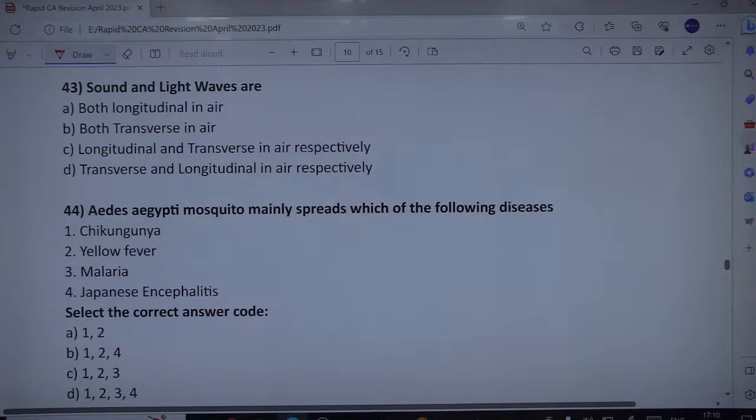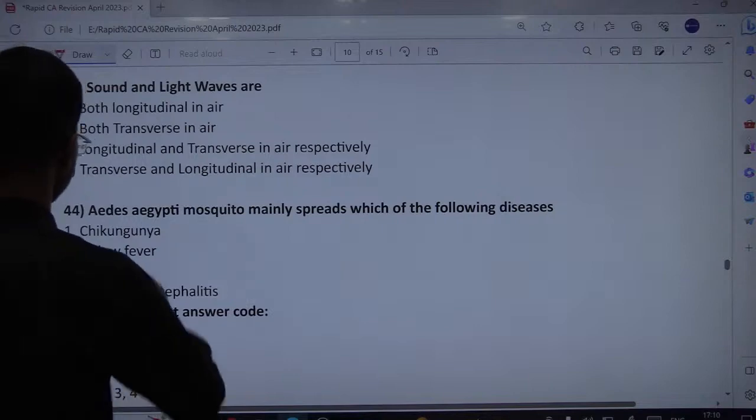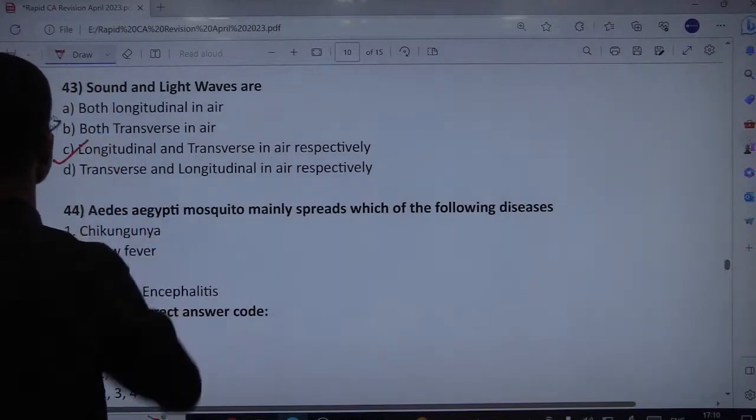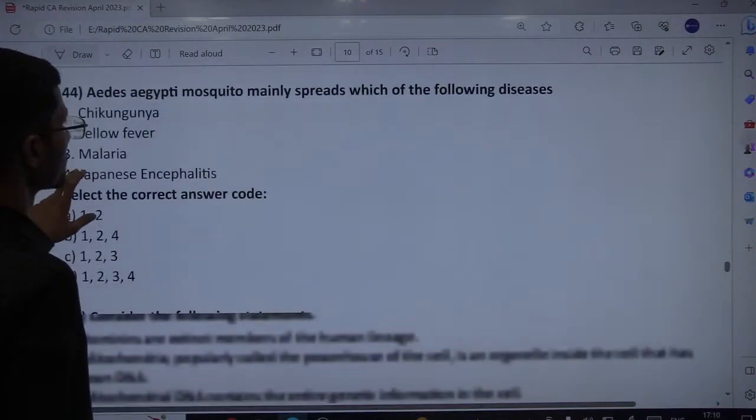So of course sound is longitudinal and light is transverse. So correct is C, again from general science.